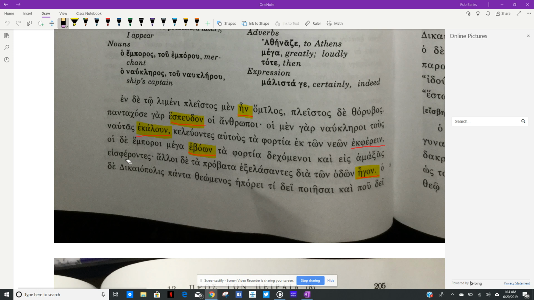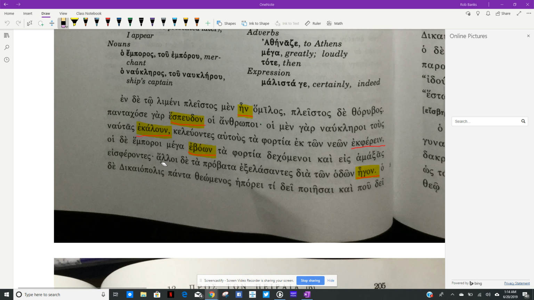And es parentes, another present participle, this one active, carrying it, eis hamaxas, to carts. So merchants were shouting loudly, receiving the cargo and carrying the cargo to carts or to wagons.